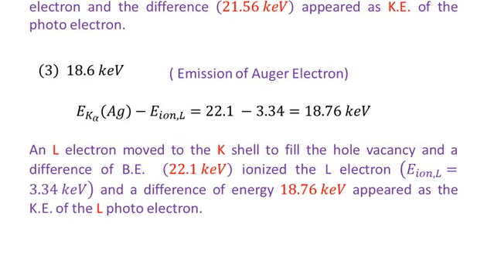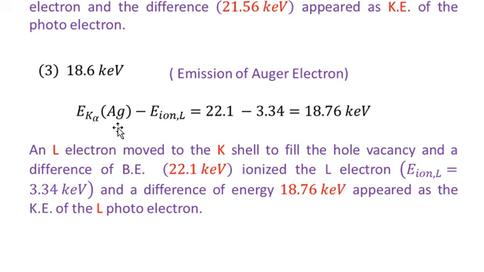So the next energy value is 18.6 kilo electron volt, which we have also measured. Now we have to justify this energy. In order to justify this one, we are assuming a difference between the energy of the radiation, which is K alpha radiation, and the energy which is required to ionize the L electron.